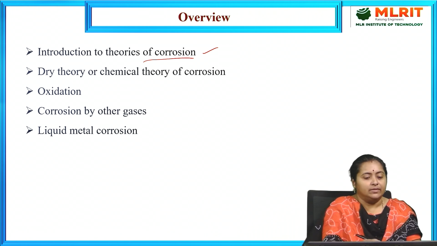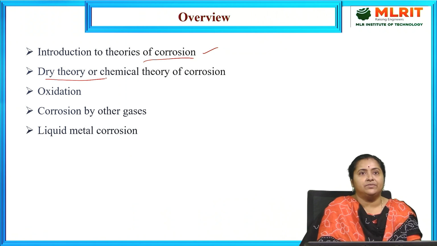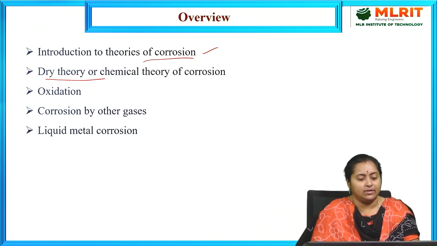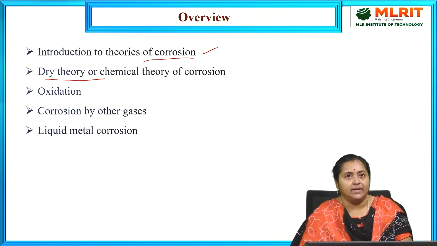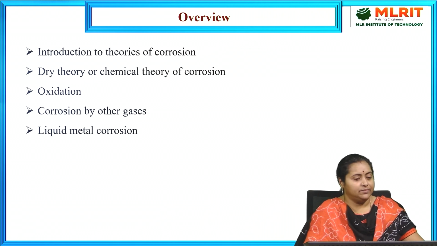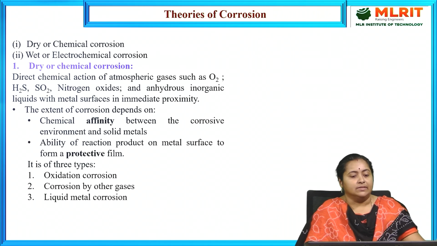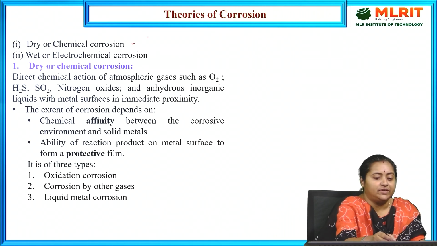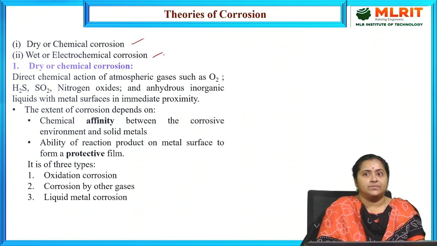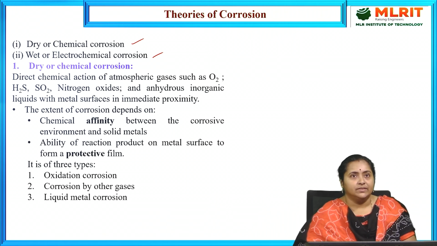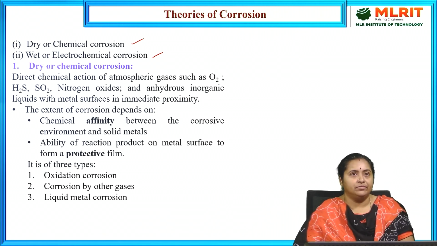Coming to the first one, dry theory, it is again subclassified into three different types: oxidation corrosion, corrosion by other gases, and liquid metal corrosion. So, let us start with the different theories that were proposed for explaining the corrosion reaction. As I told you, there are two different theories that were proposed for explaining the mechanism of corrosion reaction. The first one is dry theory or chemical theory of corrosion.